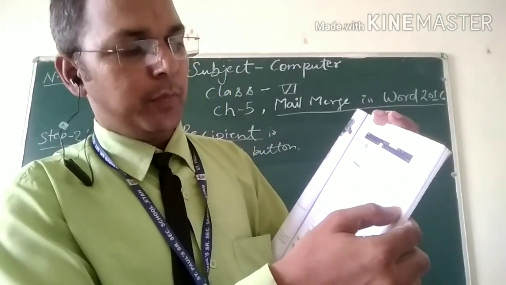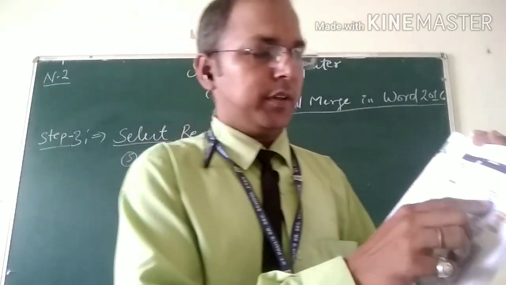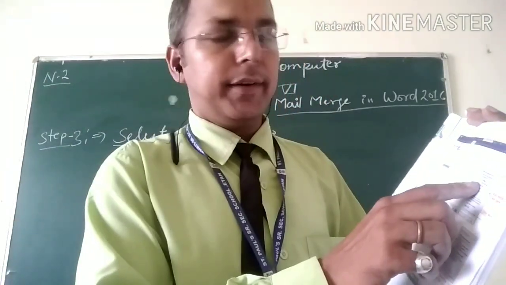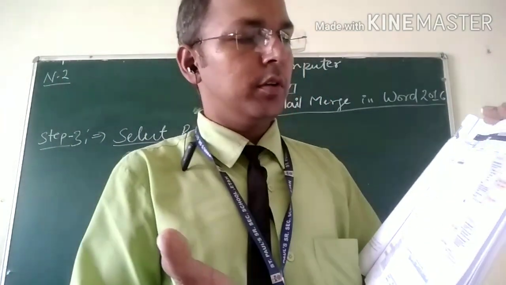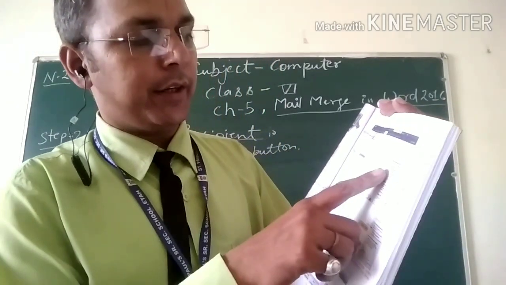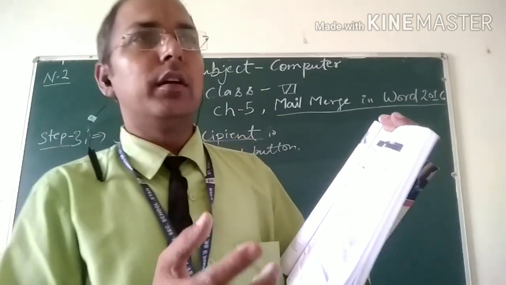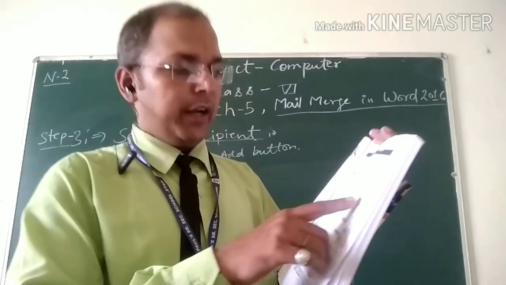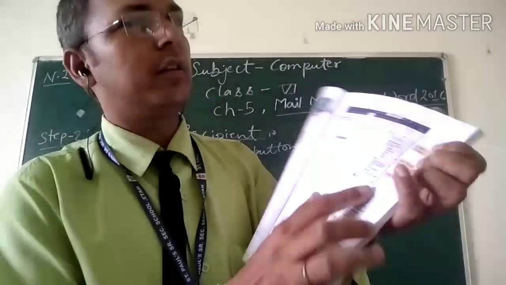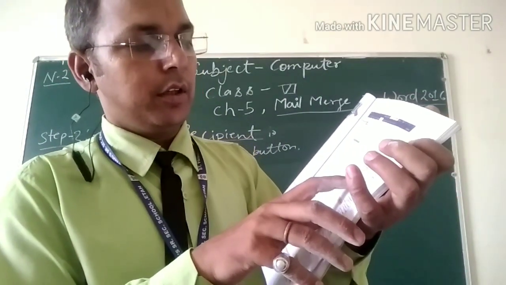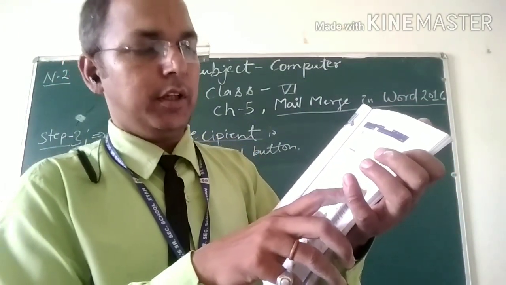Next, the mail merge task pane. From the mail merge task pane, we will select letters, as the type of document you want: letter, email message, envelopes, labels, directory. So letters, so many types. This is step 1 of 6, click here.